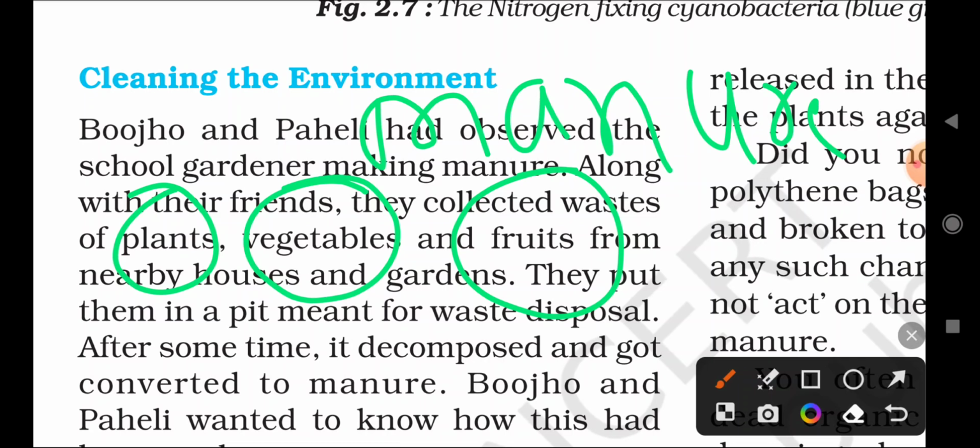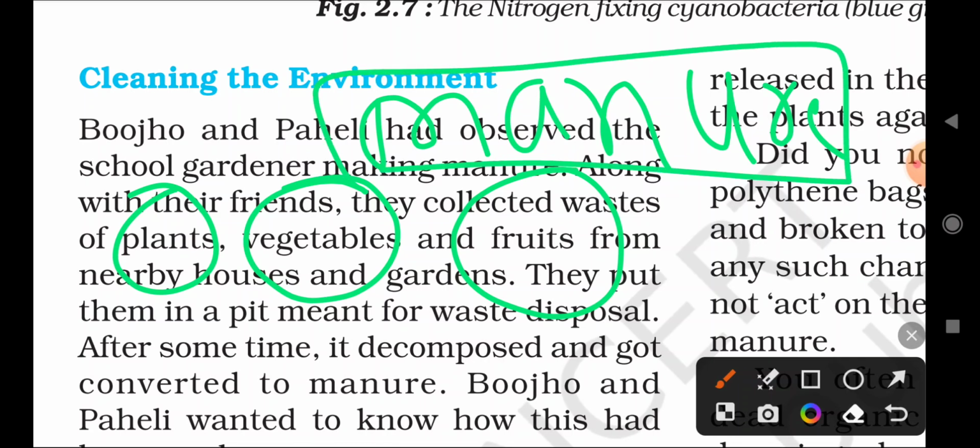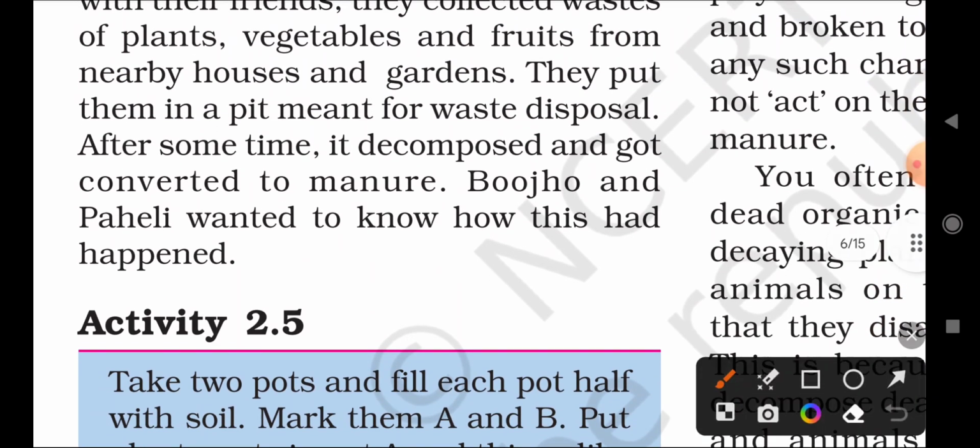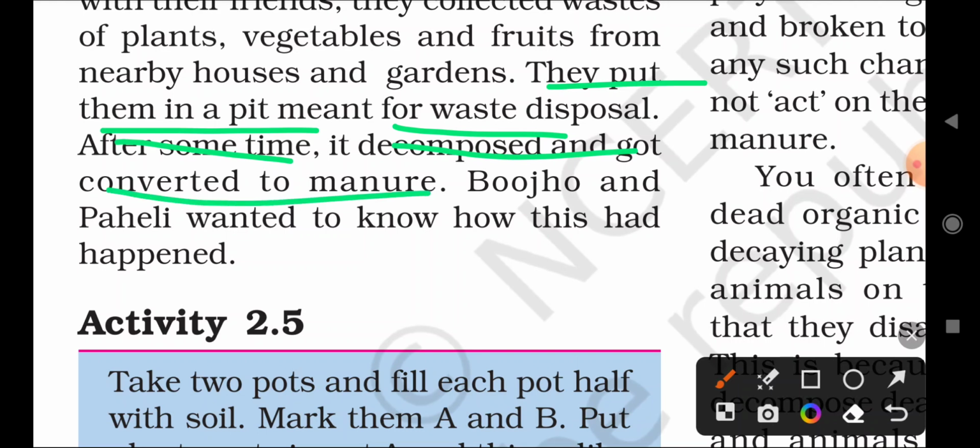It is freshly prepared from the waste of organic matter. They put them in a pit for waste disposal. Whatever waste is produced from the houses and gardens, they dip in a small pit for several days. After some time it decomposes and gets converted into manure.